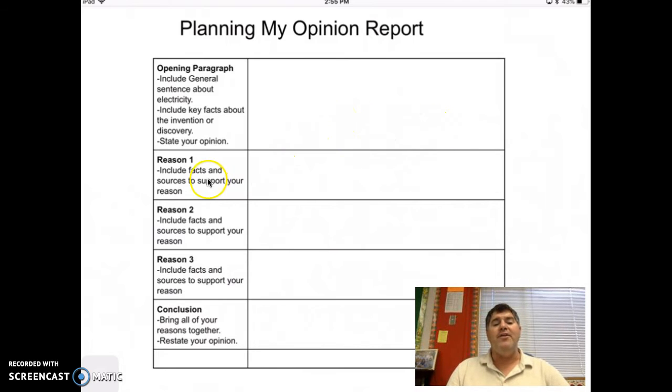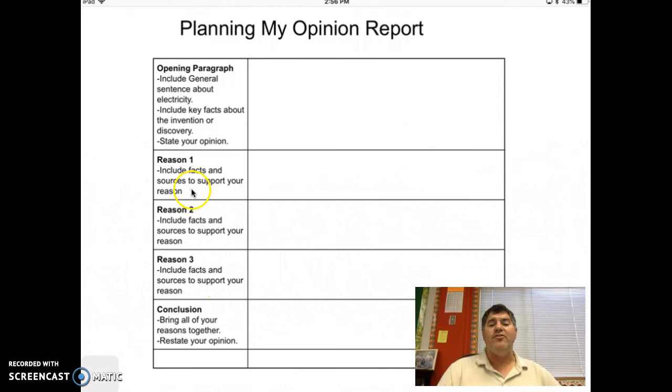All right, and then now you're going to have to start coming up with reasons that you think that it is. So for reason number one, you can list how much effort Benjamin Franklin went into discovering it. Maybe that's something. Or a reason that we've had many different discoveries based on that. You could list some of those. You're going to do another reason, and then a third reason.